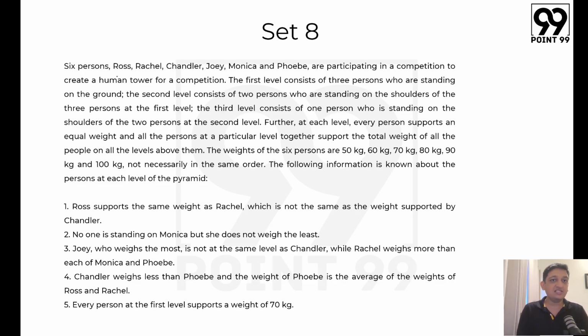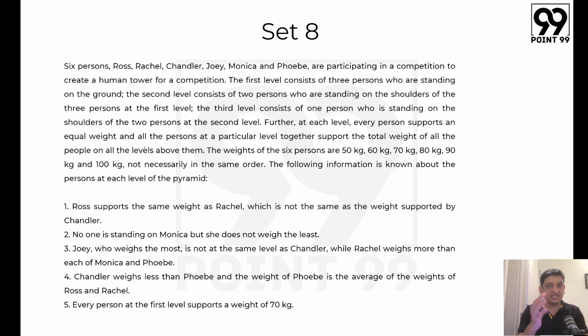So there are 6 persons: Ross, Rachel, Chandler, Joey, Monica, and Phoebe. And they are participating in a competition to create a human tower. The first level consists of 3 persons who are standing on the ground. The second level consists of 2 persons who are standing on the shoulders of the 3 persons at the first level. And the third level consists of 1 person who is standing on the top. Right? Further, at each level, every person supports an equal weight.